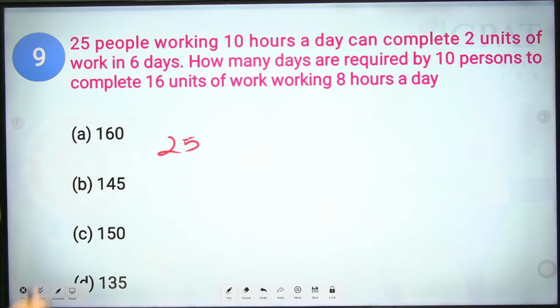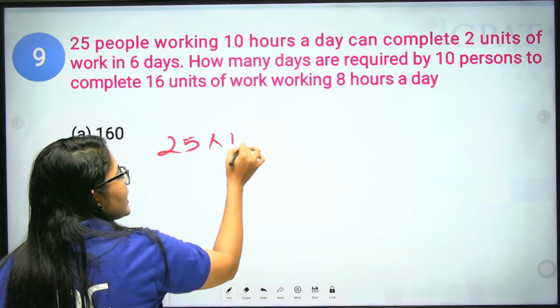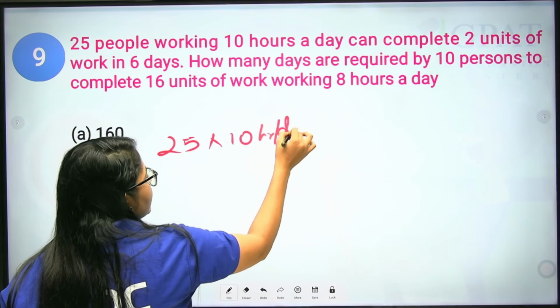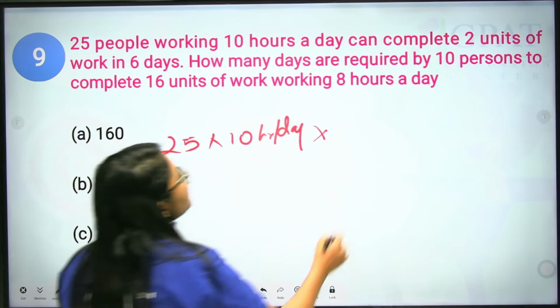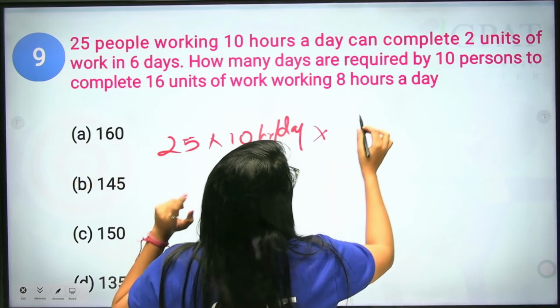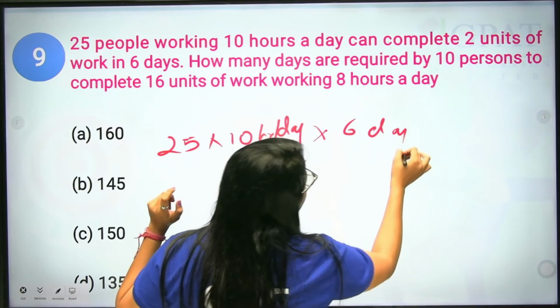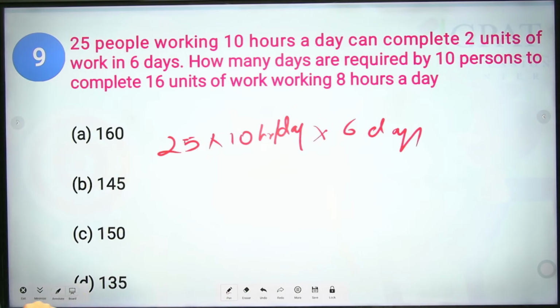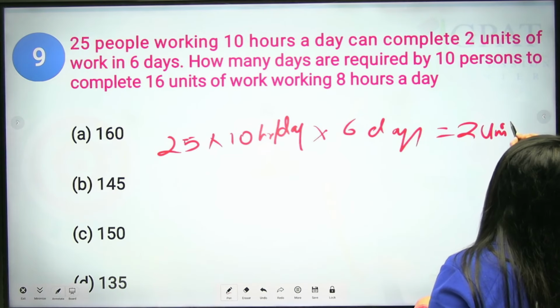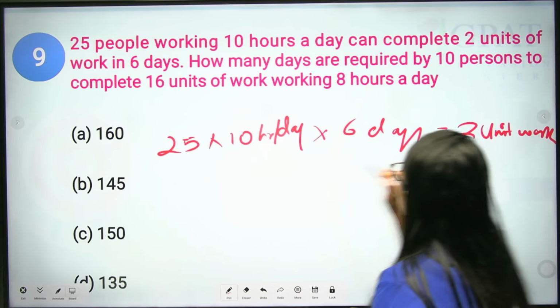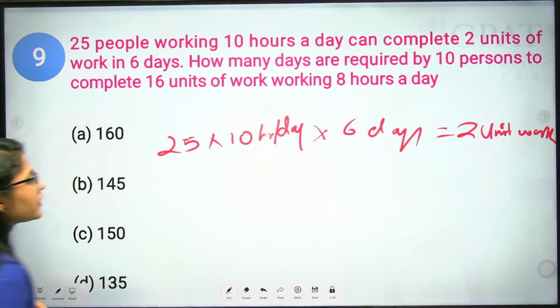They are working 10 hours per day. Next, we have to complete 2 units in 6 days, and they took 6 days to complete 2 units of work. So this is our equation, equal to 2 units of work. Now solve the equation to get the further process.